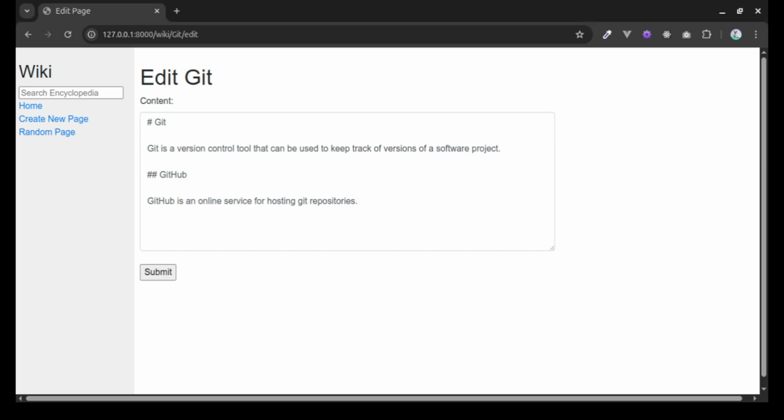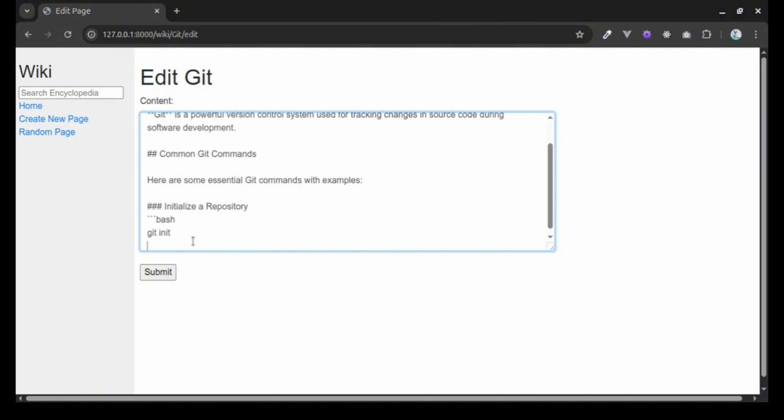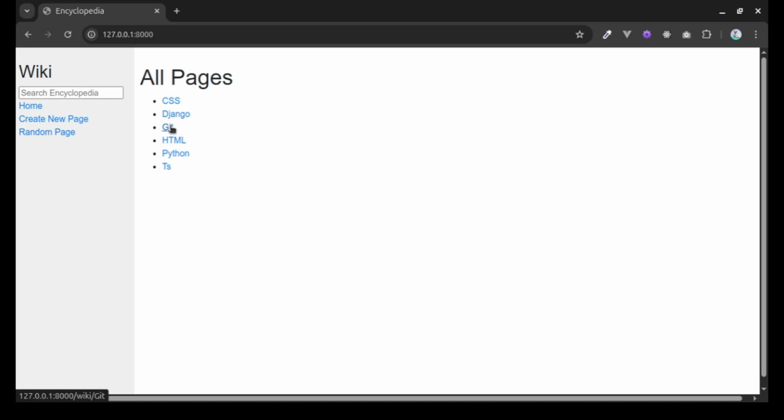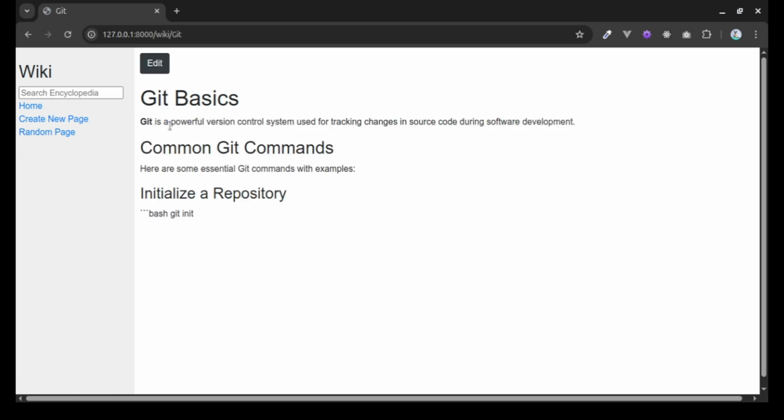Okay, let me copy this. Okay, copy. I will submit. Here, I will recheck the CSS. Okay, it changed.